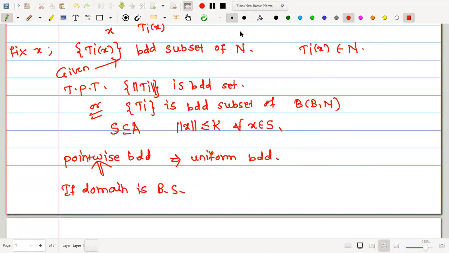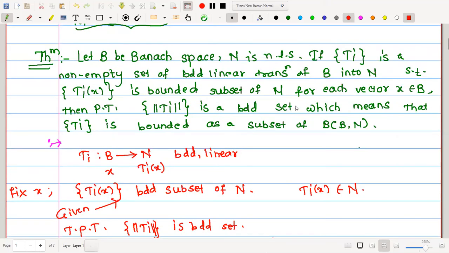Therefore, this was one of the characteristics given by the domain space being a Banach space, and that's why the name of the theorem is uniform boundedness principle. This is the statement itself. If we understand the statement very clearly, then there is nothing to worry about the proof. Let me repeat again. Tix is a bounded subset, meaning for a fixed vector x, Tix is pointwise bounded, and we want to prove it as uniformly bounded. Therefore, let us come to the proof.